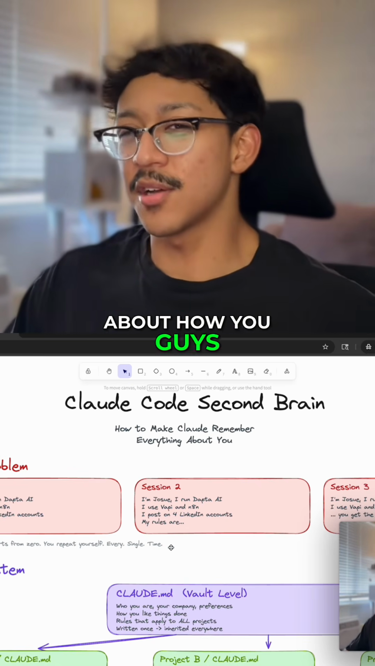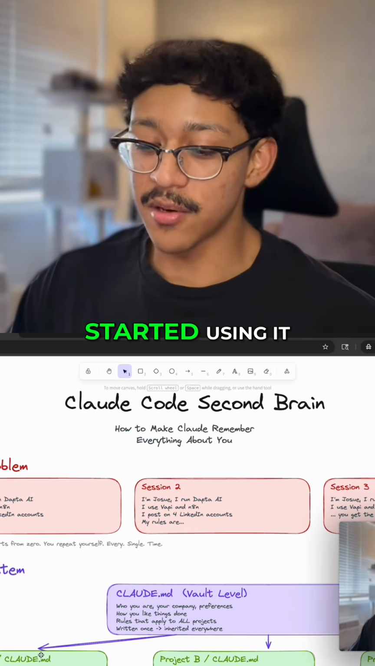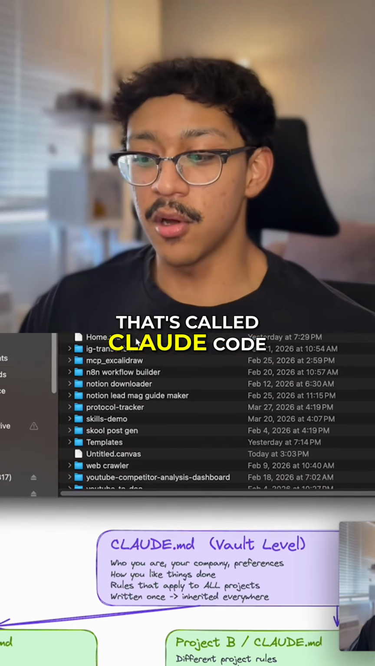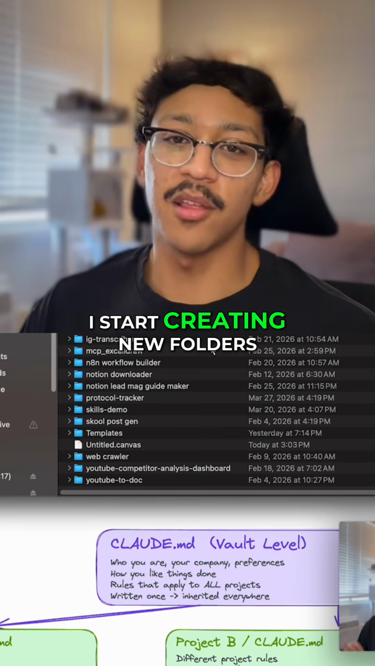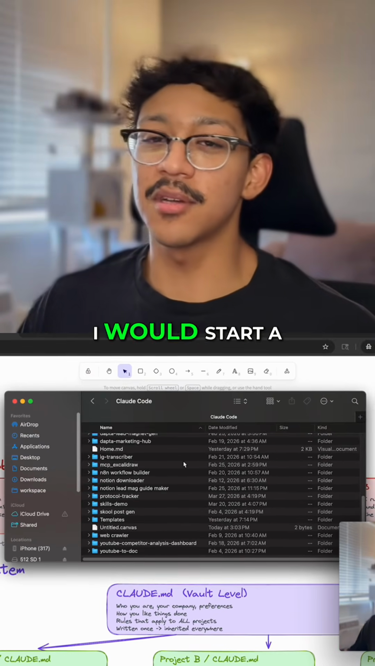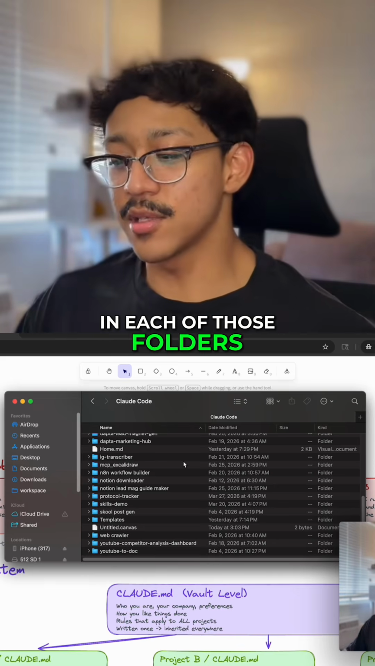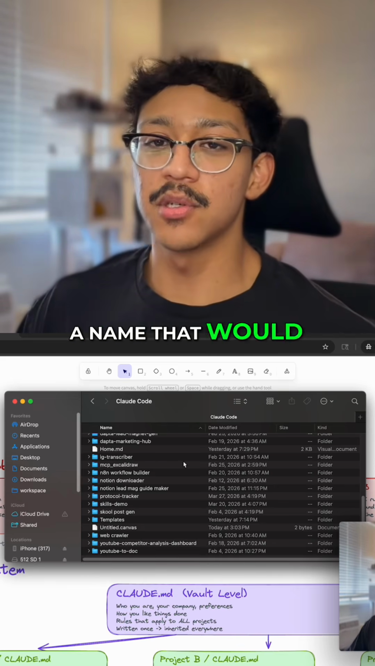And I don't know how you guys started using Claude Code, but this is how I started using it. Instead of my local documents folder, I created a folder called Claude Code. And inside of there, I started creating new folders. And inside of those folders, I would start a new terminal and start a new conversation. And each of those folders, I gave a name that would describe what we were going to be working on.